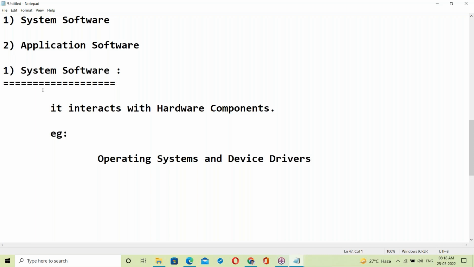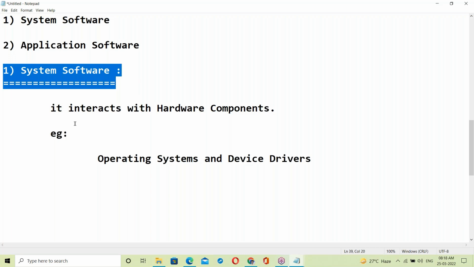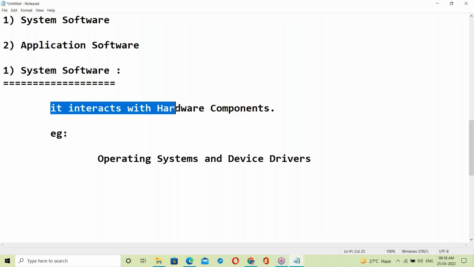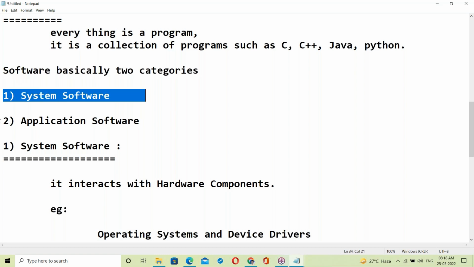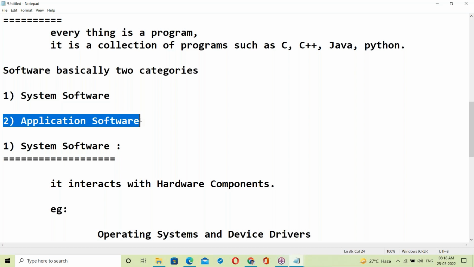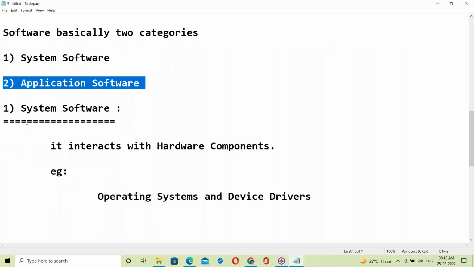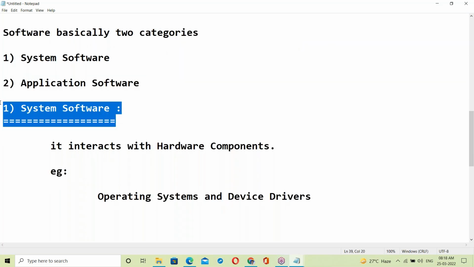See, system software interacts with the hardware components. Examples, operating systems and device drivers. Software is basically two categories: system software and application software. Here, Java comes under application software. So our topic is application software. Before going to that, we will discuss something about system software.